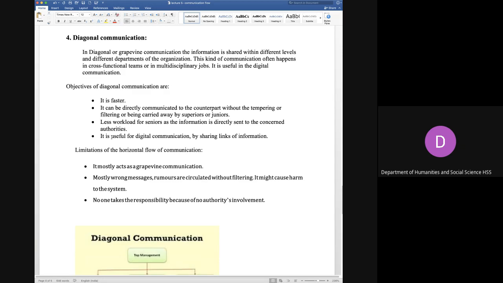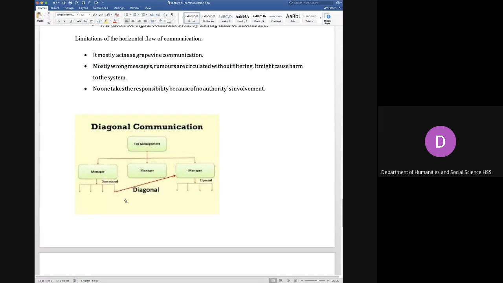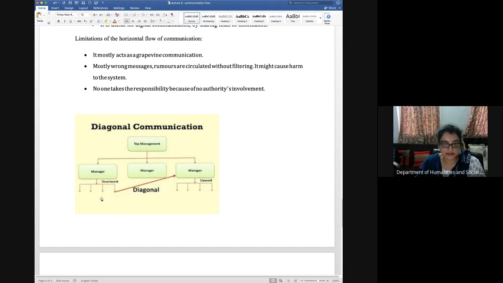Then we come to the fourth type of communication, which is diagonal. So let me explain through the diagram first. Diagonal communication is when the lower level is speaking to the higher authority of the other department. That means अगर ये सेल्स मैनेजर है और ये प्रोडक्शन मैनेजर है, तो जो सेल्स एग्जीक्यूटिव्स हैं जो नीचे लगे हुए हैं एरोस, if they are working with the production managers, if they are talking to them, then it is a diagonal communication.